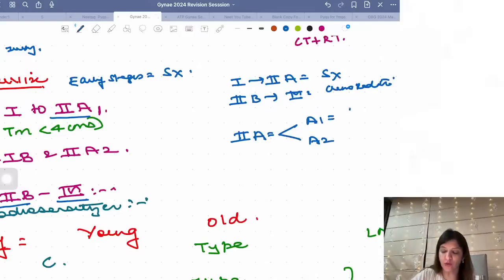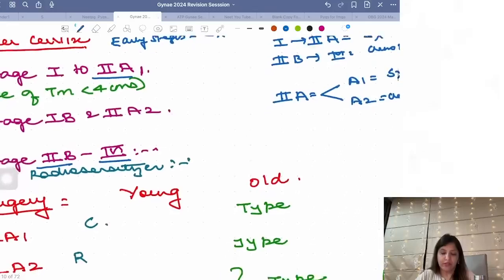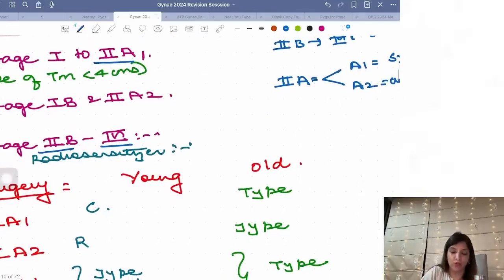A1 में you have to do surgery, A2 में कीमो रेडिएशन. Please remember, surgery के लिए the size of the tumor should be less than 4 centimeters. That is why up till stage 2A, there are 2 stages जिसमें size of the tumor becomes more than 4 centimeters and you don't go for surgery.